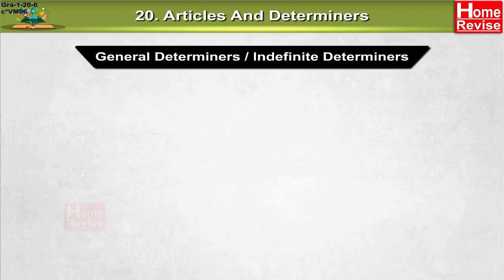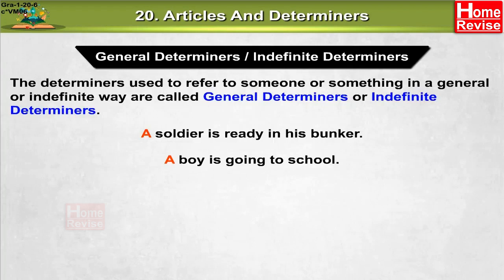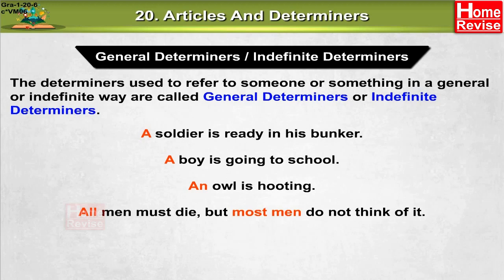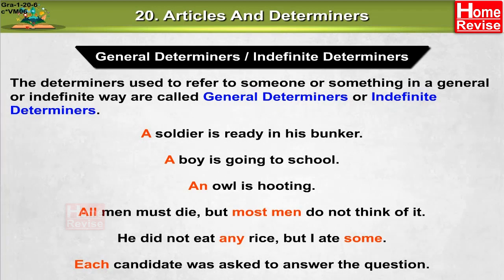General determiners or indefinite determiners. The determiners used to refer to someone or something in a general or indefinite way are called general determiners or indefinite determiners. A soldier is already in his bunker. A boy is going to school. An owl is hooting. All men must die, but most men do not think of it. He did not eat any rice, but I ate some. Each candidate was asked to answer the question.